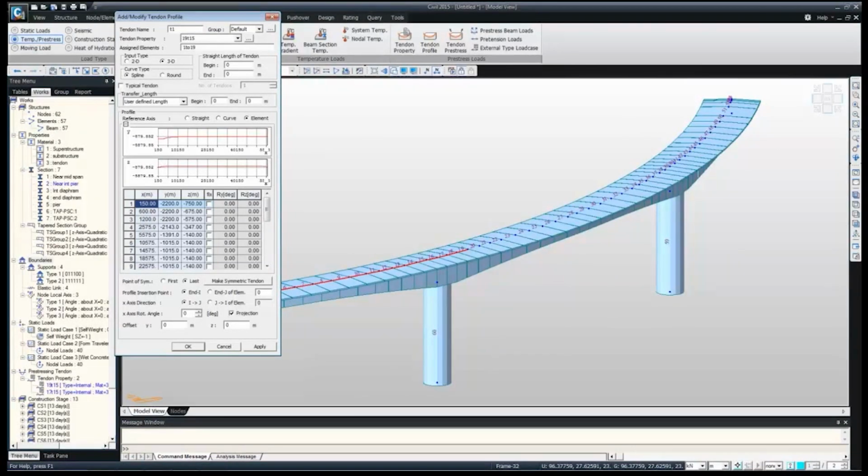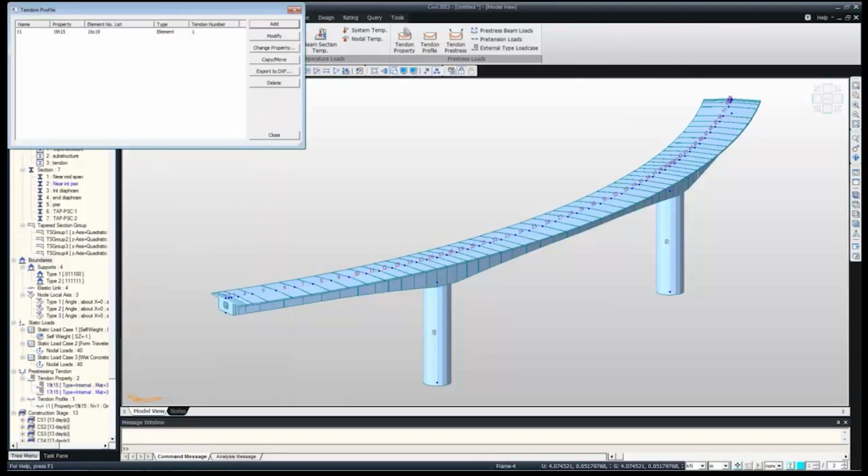Then we have to tell the profile insertion point. As we are going from 1 to 19 elements, for the profile insertion point the element number will be 1. So in element 1, we are inserting the tendon. We can also select either the I end of the first element or the J end of the first element. Then we can directly give OK. So our first tendon has been created.